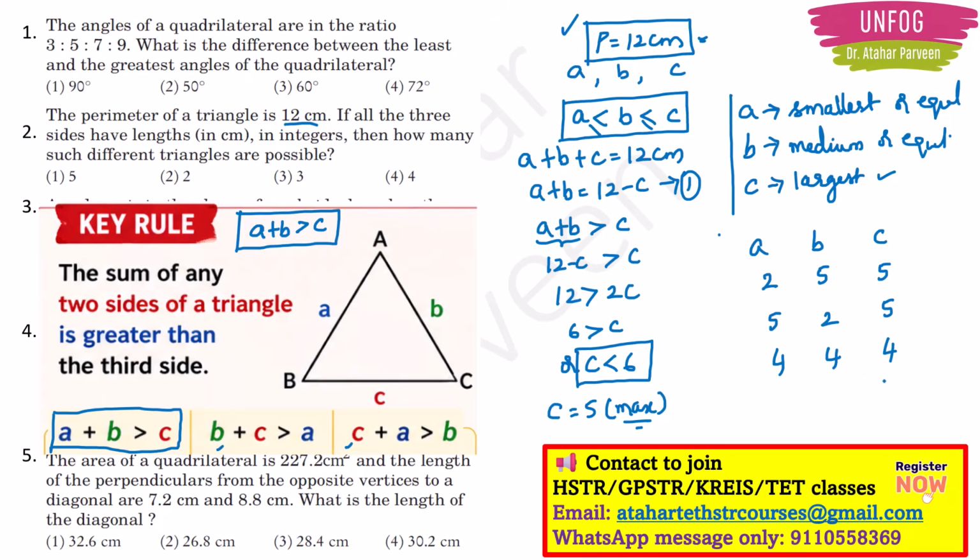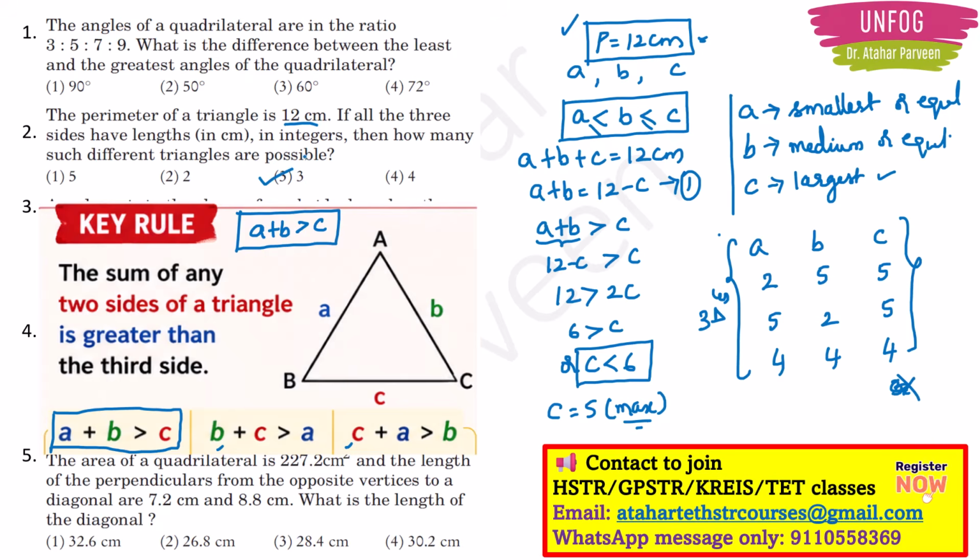It cannot be smallest. Further, if I go to the value C is equal to 3, then that is not possible because the criteria will not get satisfied here, right? So now what are the possible triangles? These 3 combinations, right? So 3 triangles are possible with these values. So option 3 will be the correct answer here.